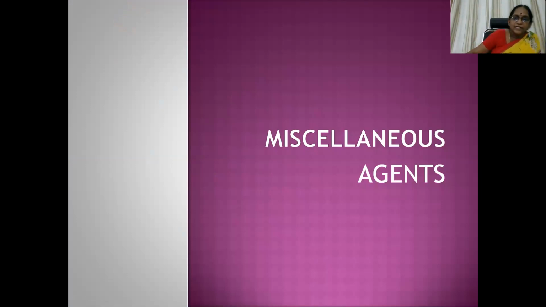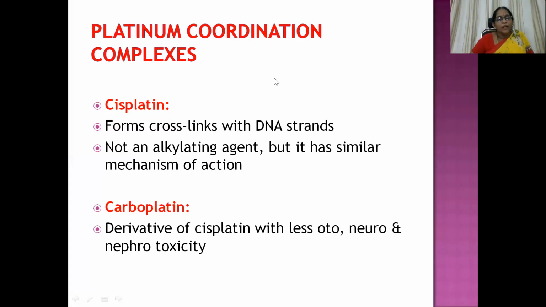Then coming to the miscellaneous agents, platinum coordination complexes. So we have cisplatin and carboplatin. They form cross-links with DNA strands, that is the main mechanism of action. It is not an alkylating agent, but because of this cross-linking potential with the DNA strands, it is grouped under alkylating agents in some of the textbooks, but it is not.